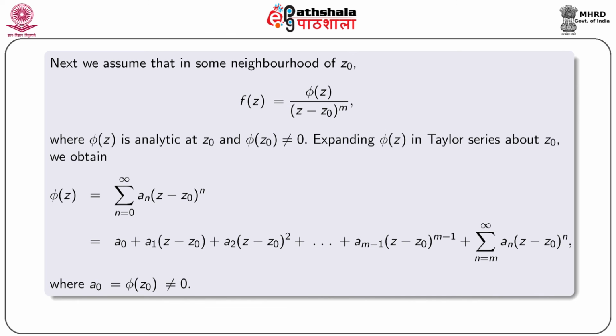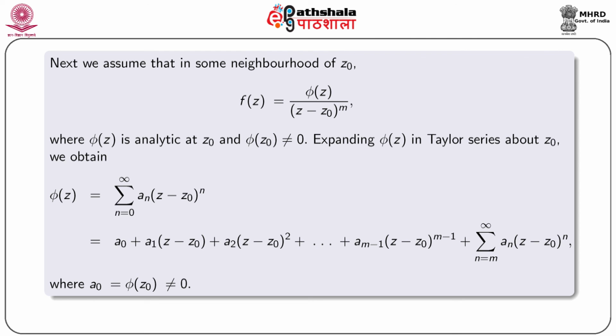Next we assume that in some neighborhood of z0, f can be expressed as f(z) equal to phi(z) by (z minus z0) to the power m, where phi(z) is analytic at z0 and phi(z0) not equal to 0.